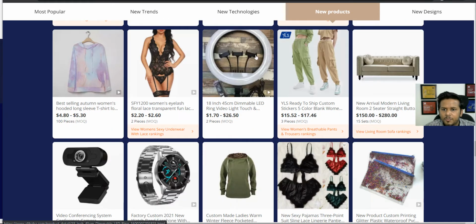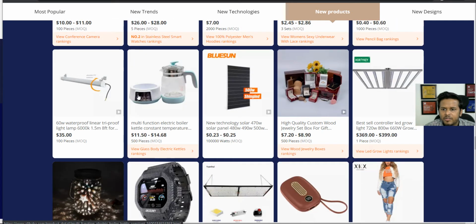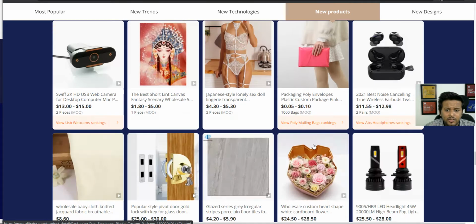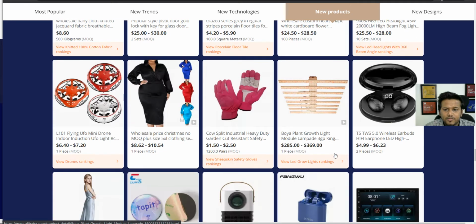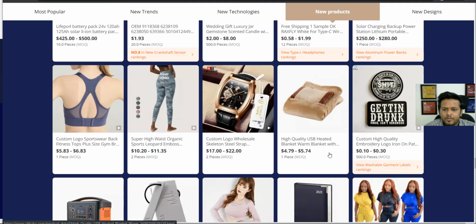So definitely look for products. Again, the YouTube LED light, ring light. So definitely look for products that can catch your eye, that are different and can be sourced at a very cheap price, right? So those are things that you want to explore.